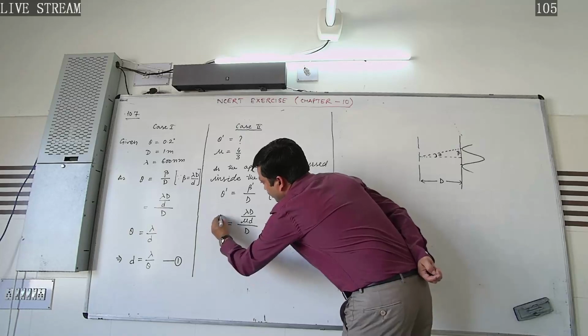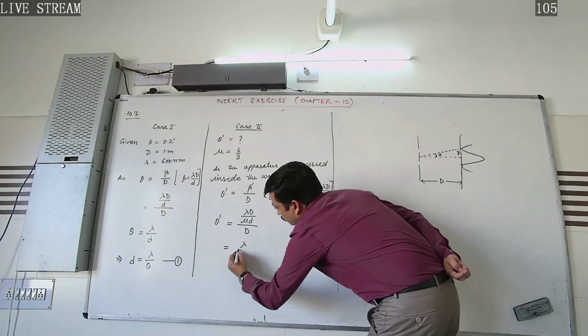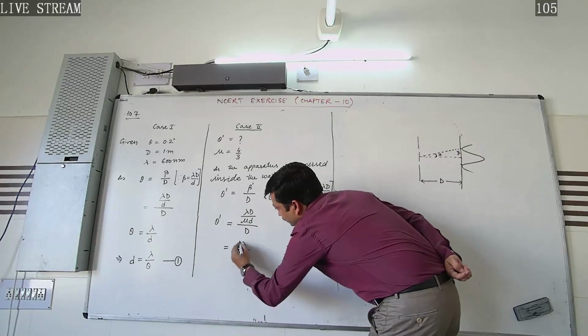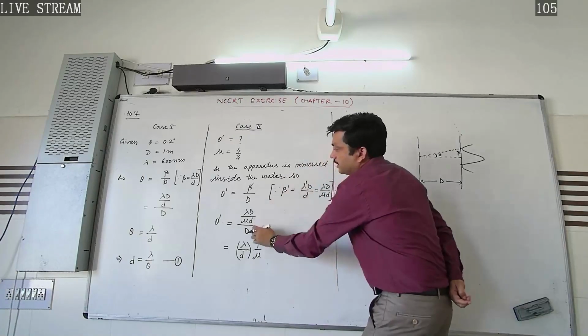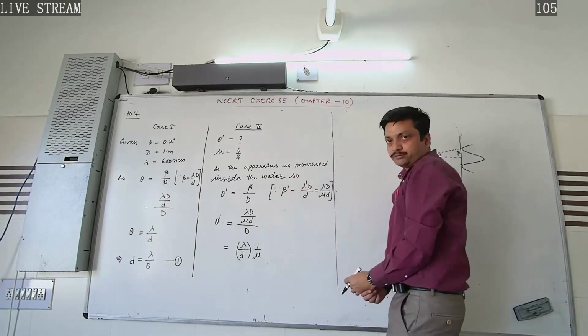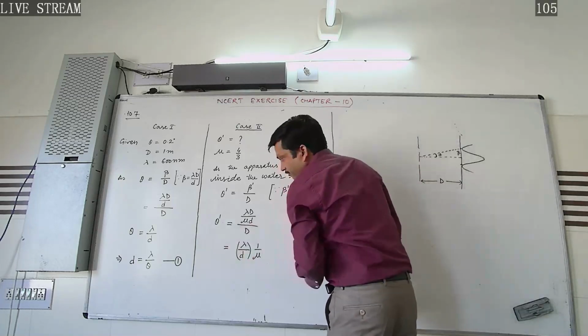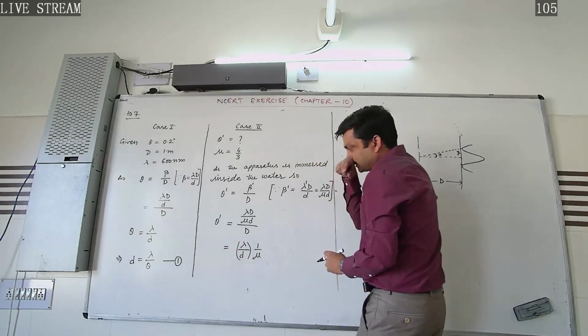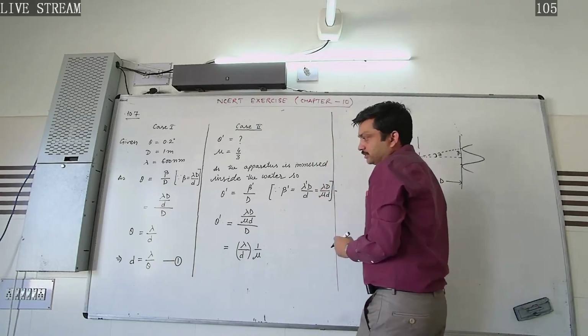So what do we get? The value of theta dash will be equal to lambda over d into 1 over mu, and this D and this D will both get cancelled out. Okay, so putting the value here using equation 1, lambda by d is equal to theta.